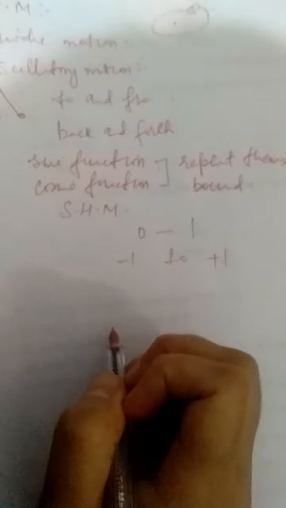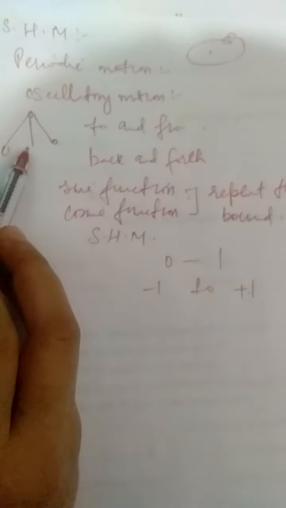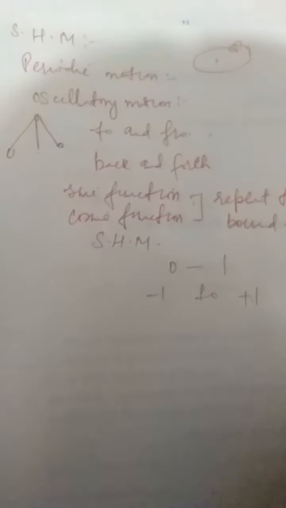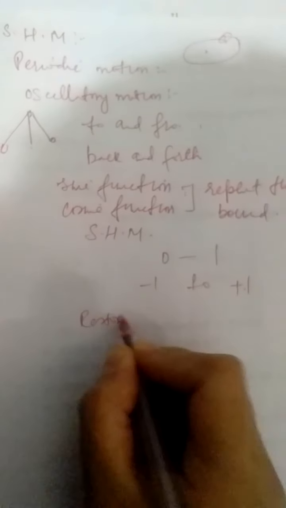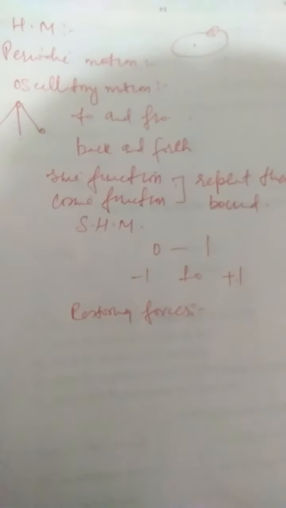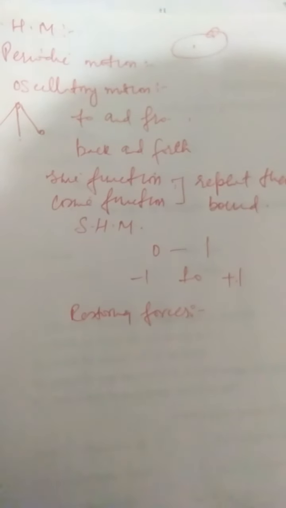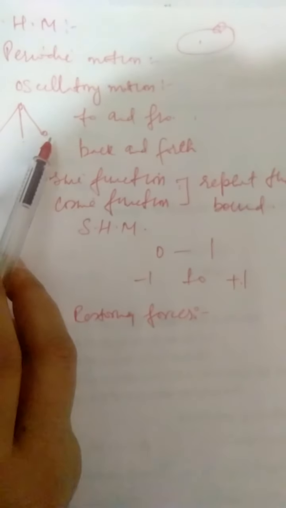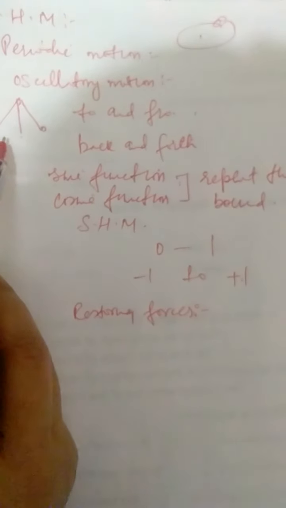Now, let us further explain this simple harmonic motion by means of an example. If we take the example of this pendulum again, we know that when we drag the pendulum from the mean position to the extreme position, a restoring force is developed. I have told you about these restoring forces and reactionary forces: whenever we apply some actual, real force, certain other forces get spontaneously created to oppose the action of this force, right? Those forces are called restoring forces. So the restoring force always tends to bring the pendulum back to its mean position, its original position, right?